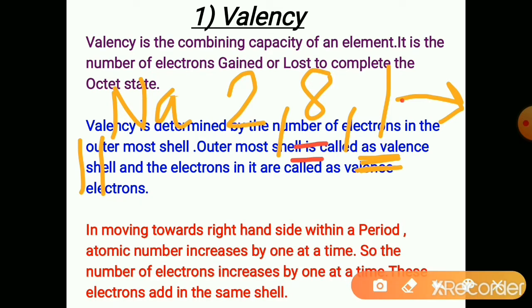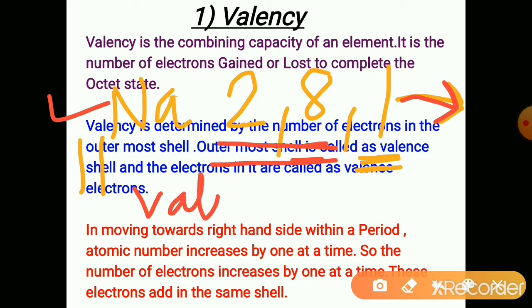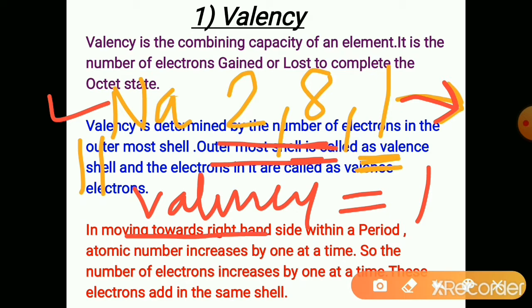When it loses 1 electron, it is with the octet now. It becomes stable. So sodium tends to lose 1 electron, and its valency is 1. The combining capacity of sodium is 1. It means sodium loses 1 electron and hence combines with other elements.